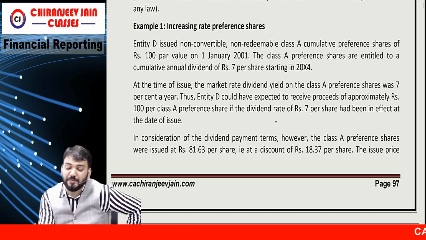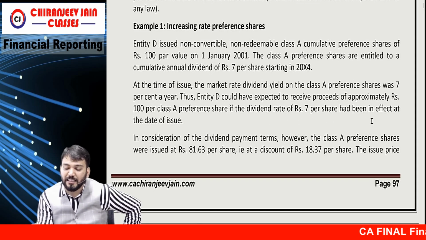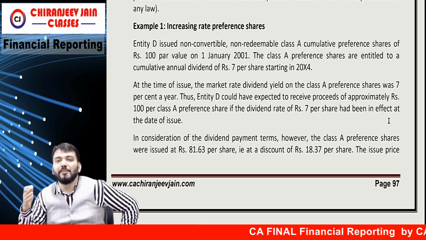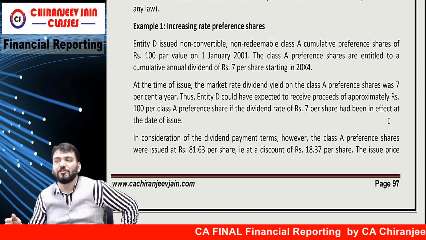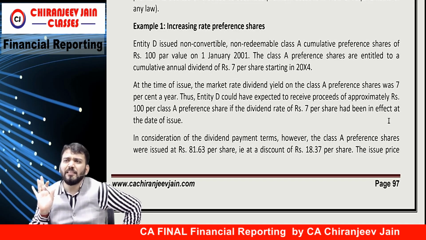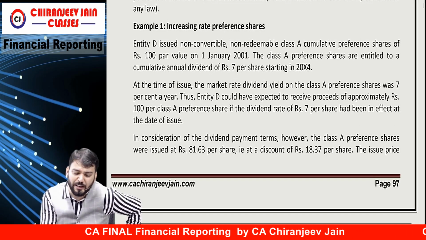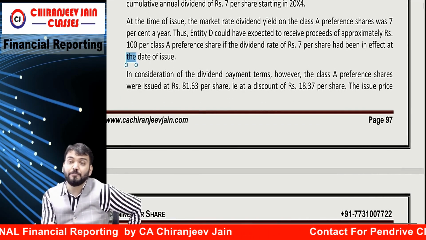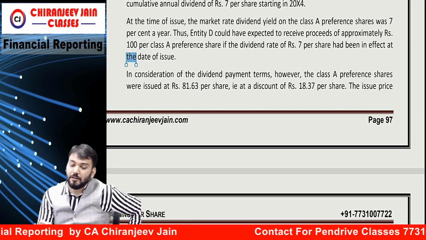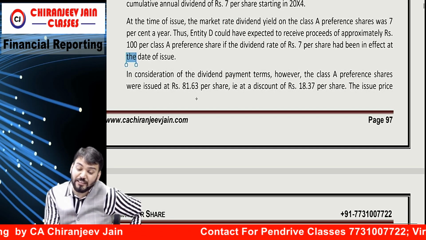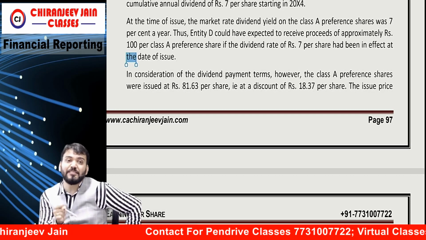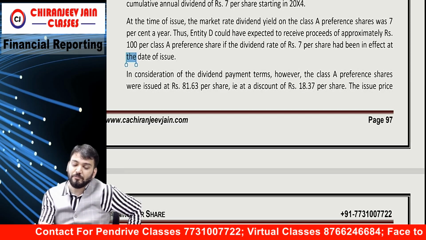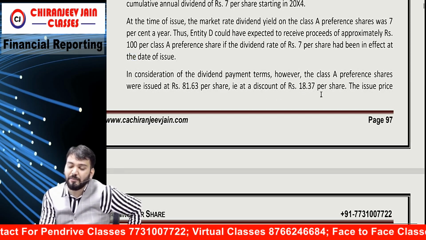Correct? Thus, the entity could have expected proceeds of approximately rupees 100 per Class A preference share if the dividend rate of rupees 7 per share had been in effect at the date of issue. Means if the dividend was given at the rate of 7 per share from the beginning, then the shares would have been issued at rupees 100. In consideration of the dividend payment terms, because for 3 years there was no dividend, however, the Class A preference shares were issued at a discount, 81.63. That is a discount of 18.37 per share.